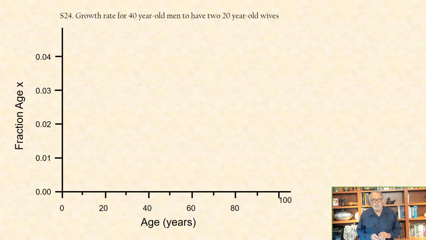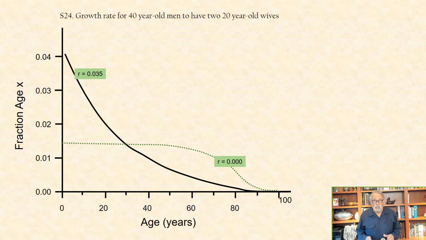You can see this illustrated graphically here, where we have age on the x-axis and the fraction age x on the y-axis. Here is the age distribution of a replacement population, that is zero population growth rate, where r equals 0. In contrast to this older non-growing population, we see here a population growing at a rate of 0.035, a growth rate which produces a much more youthful age distribution.